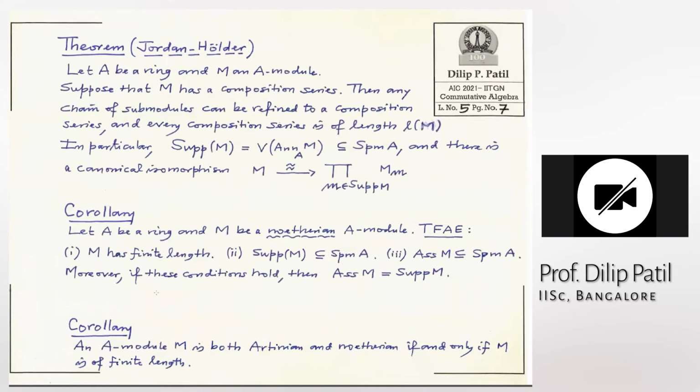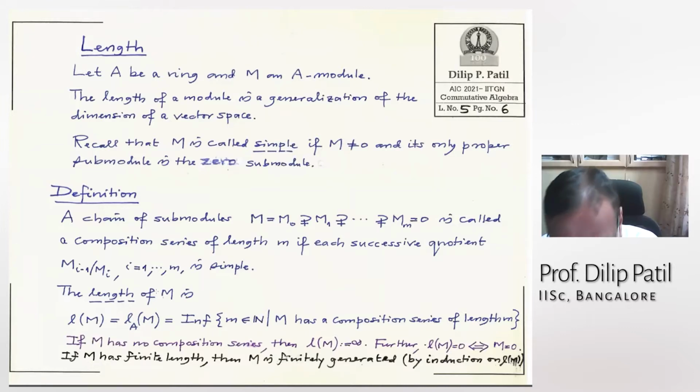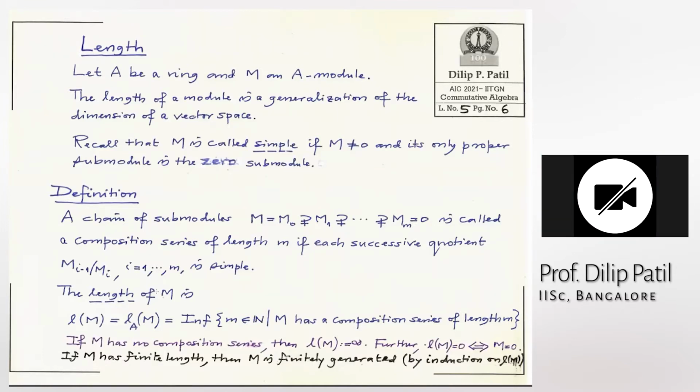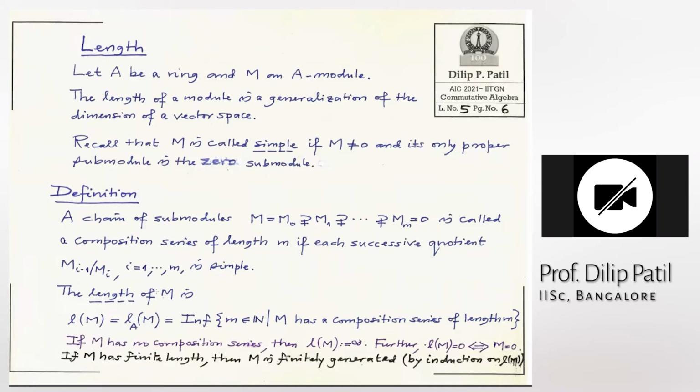Sir, is there any analog of this length in the geometry part? Means in the coordinate ring, what does the length of a module represent geometrically? Is there a geometric interpretation for the dimension? Yeah, the dimension of a vector space. If there is, then the same. No, I said this is a generalization of the dimension. Okay? Okay. All right.